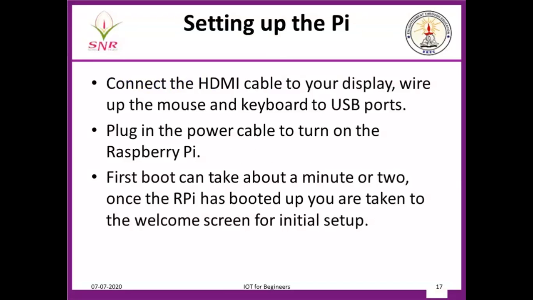Okay. Now you have put your Raspberry micro SD card inside your Raspberry Pi. So now you have to set up the Pi. The first thing in setting up the Pi is you connect your HDMI cable to your display, your mouse and keyboard to the USB port, plug in the power cable, and turn on the Pi. The Pi will start booting. It will take a few minutes. You will get the welcome screen. You know, you have seen the Raspberry Pi screen.